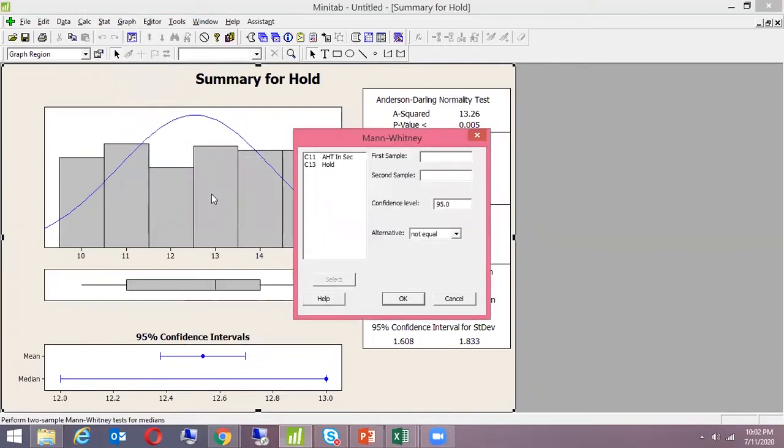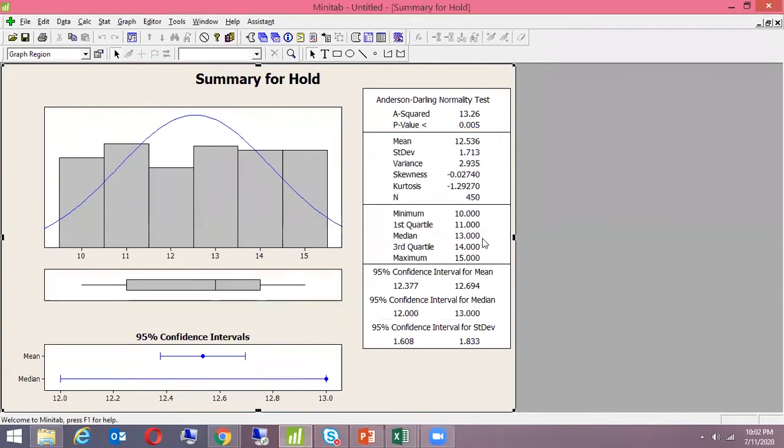One more doubt here. Whenever we choose which test we have to do, either Mann-Whitney or something else, we will be comparing the median and the mean, right? Wherever the mean is more, we have to stick to that? Minitab will automatically show the median only in this case. It will not show the mean. You don't have to choose. Previously we saw the median is more than the mean.